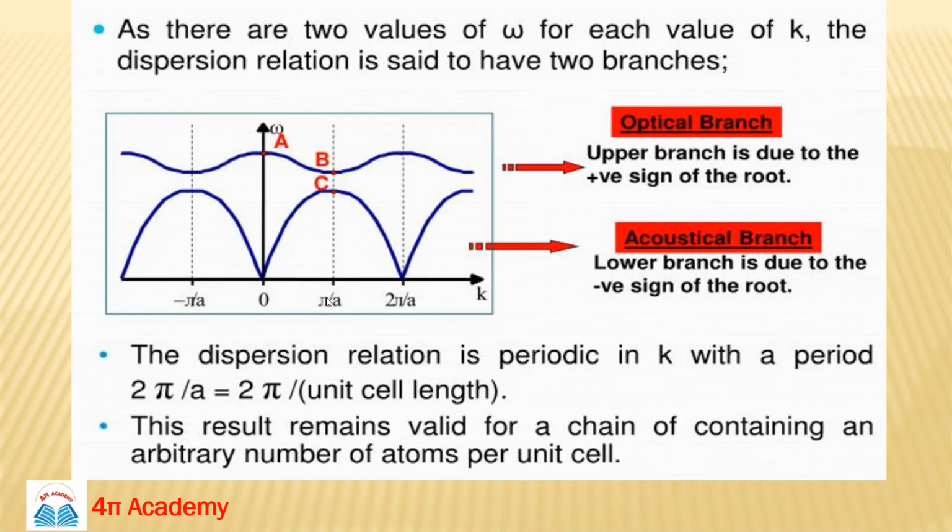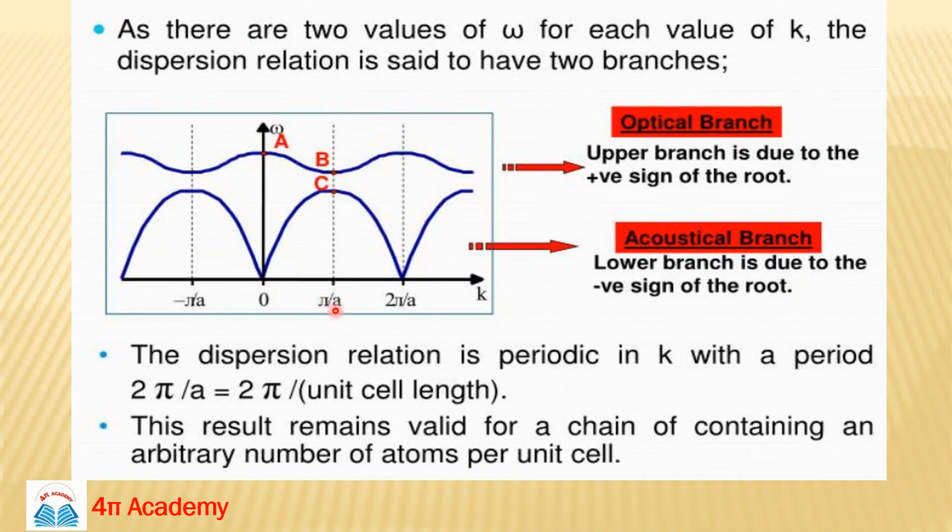You can have some questions, just listen carefully. It happens many times that you always think it should be pi by a to pi by a, but that's not the case. If the cube edge is not a, suppose 2a is given in some question, then automatically it will be pi by 2a.